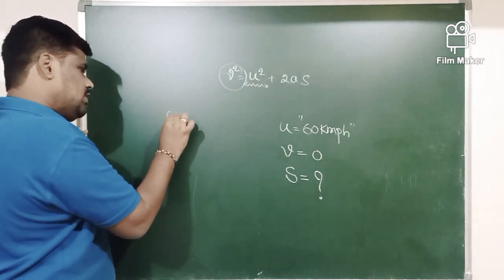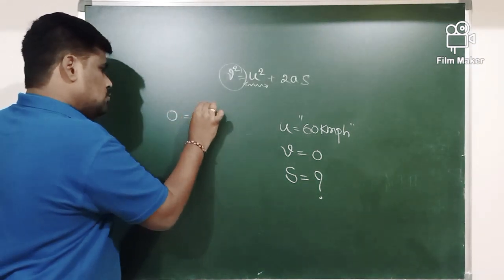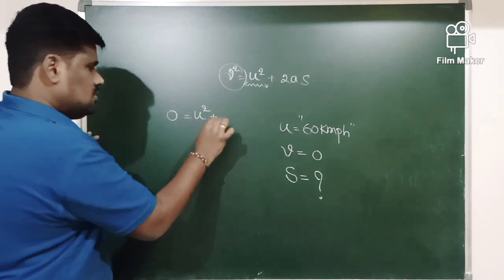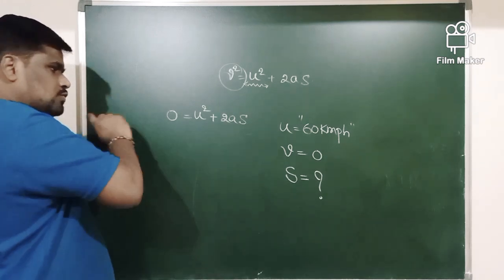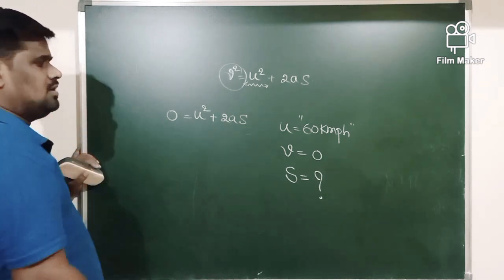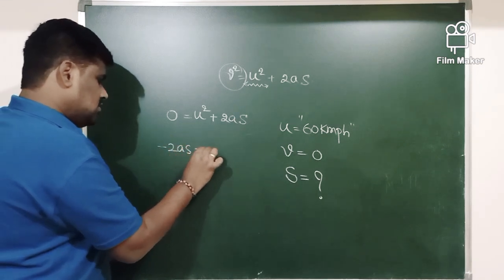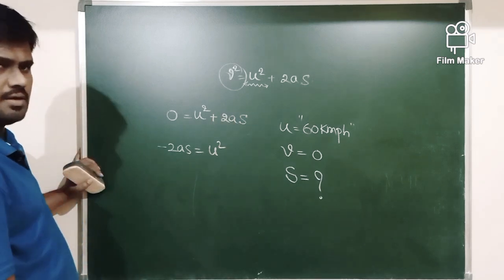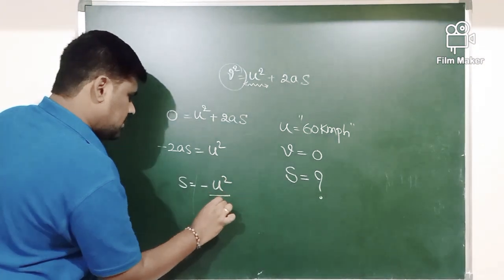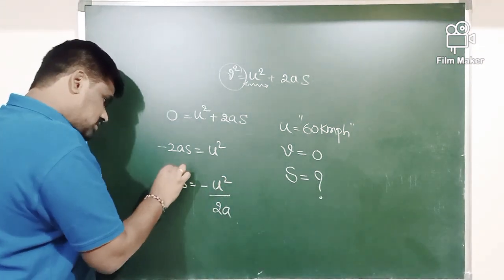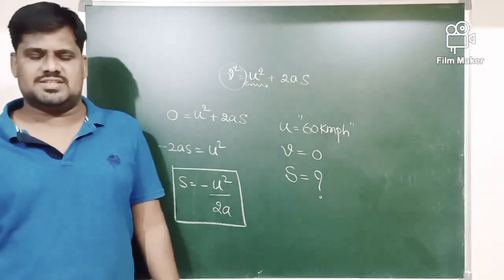Substitute the value here. v value is equal to 0, which is equal to u square plus 2as here. Transfer u square this side, or else transfer 2as this side. It will be minus 2as is equal to what? u square, or s is equal to what? Minus u square by 2a. This is the formula which is used to determine the stopping distance here.